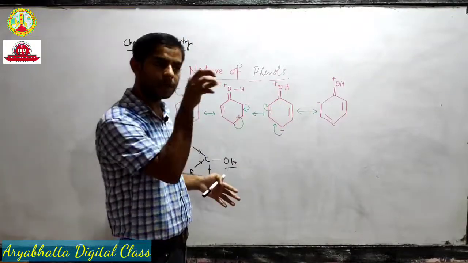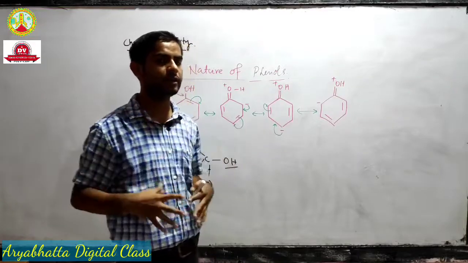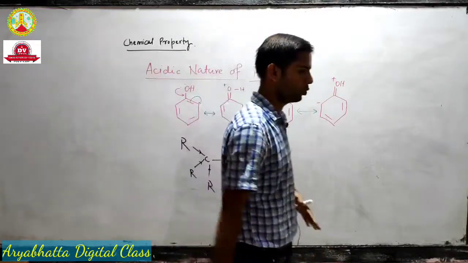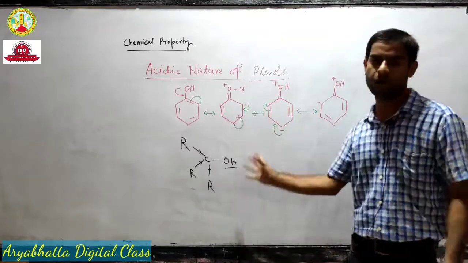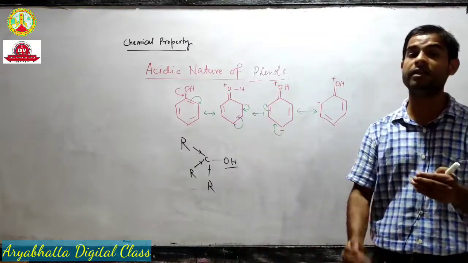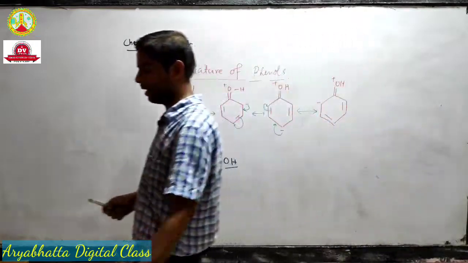Okay, and how can we remove these negative charges? We have to attach something which is electron withdrawing in nature. Okay, that means a negative I producing group. So negative I effect producing groups, if added to ortho and para positions, will further increase the acidity of phenol. We will see those cases in later classes. Thank you.